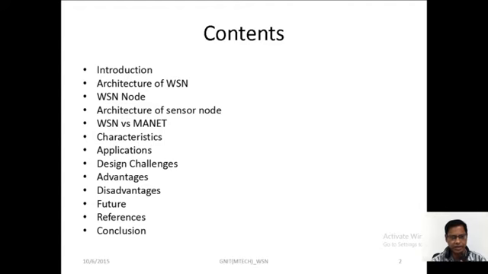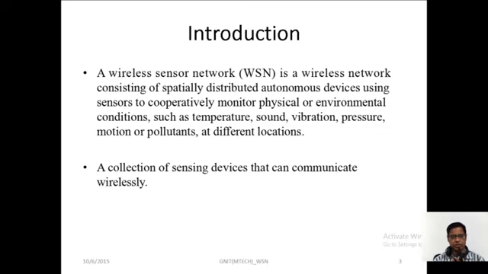What are the characteristics of wireless sensor networking, and what different applications are using wireless sensor networking systems? Design challenges of wireless sensor networking, what are the advantages of wireless sensor networking, and what are the disadvantages? What is the future scope of wireless sensor networking, and how are things going to be used?